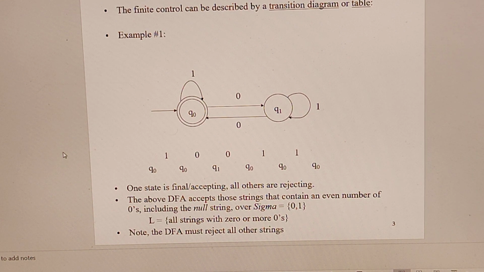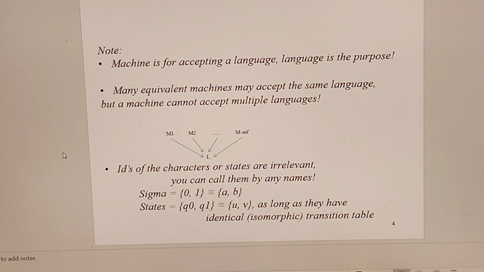Example 1. One state is final or accepting, all others are rejecting. The above DFA accepts those strings that contain an even number of zeros, including the null string, epsilon. L is equal to all strings with 0 or more zeros. Note, the DFA must reject all other strings.